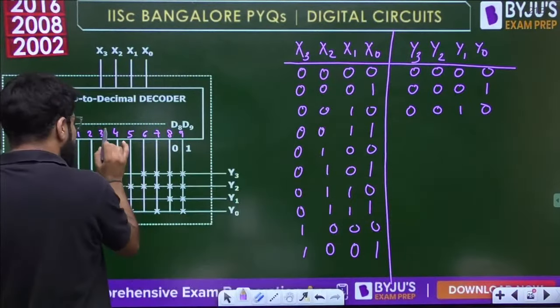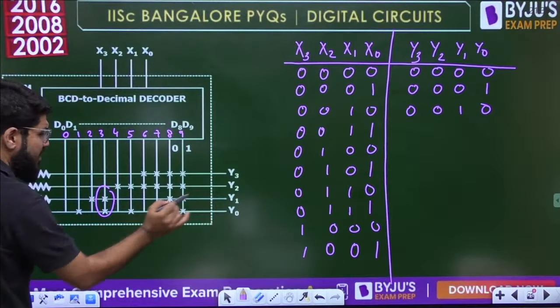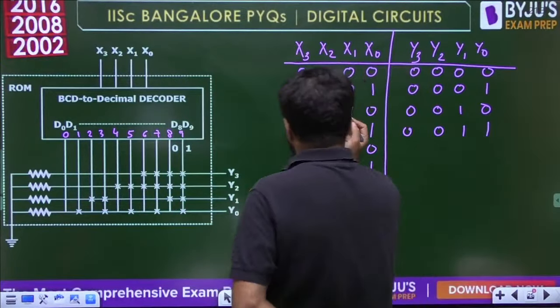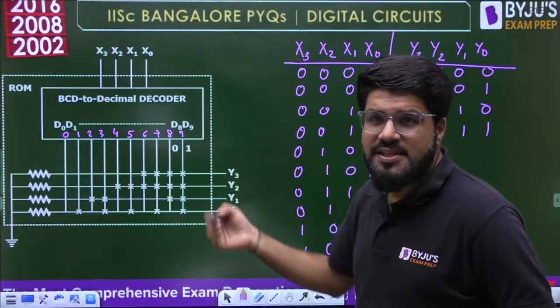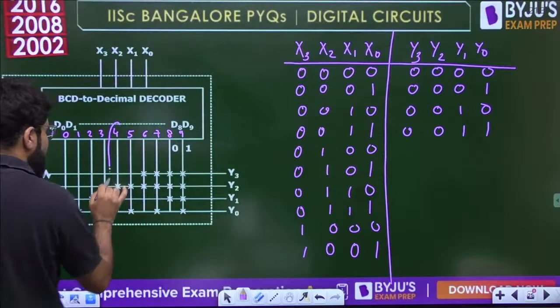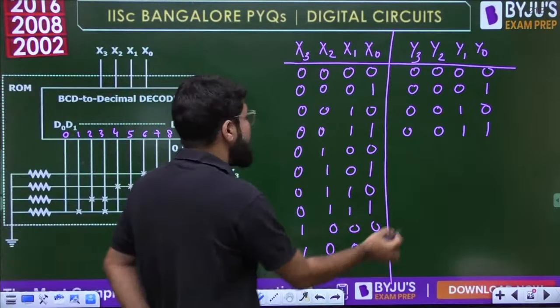Next is going to be 0, 0, 1, 1. That is D3, and at D3 we have Y1, Y0 again. So that is 0, 0, 1, 1. Till now it is just replicating, but let us see further for confirmation. What is next? 0, 1, 0, 0 means D4, and D4 means Y2 is high.